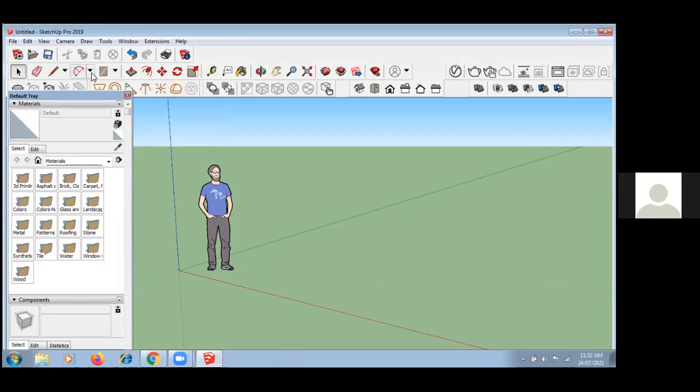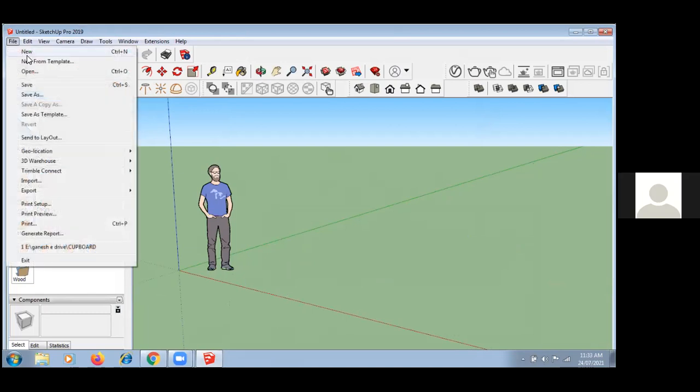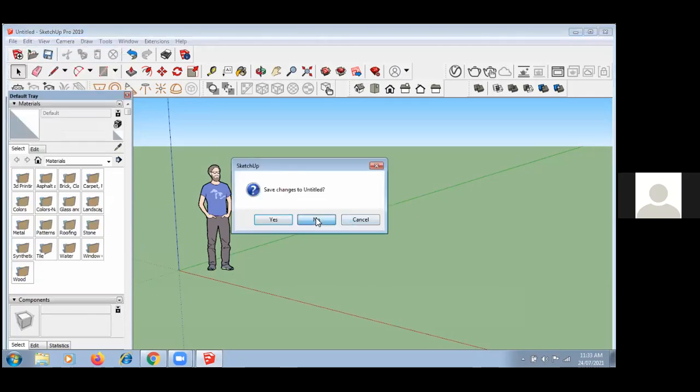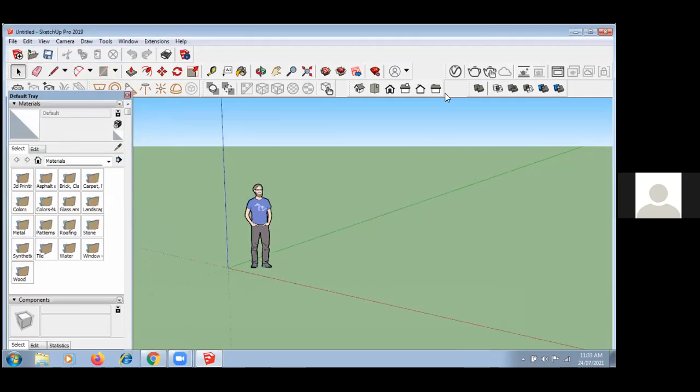Basically, this is the starting screen. You have to select the basics. Again I'm selecting new. There are options like feet and inches, or meters, or mm. Select feet and inches from the available options, and you will get this screen directly.